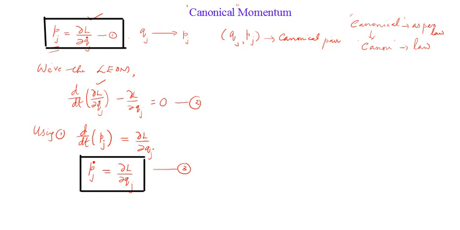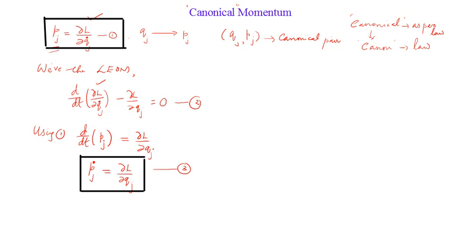The partial derivative of the Lagrangian with respect to generalized velocity will give you the generalized momentum, whereas Pj dot is the time derivative of Pj, the first derivative of Pj with respect to time, and that is equal to the partial derivative of the same Lagrangian, the Lagrangian of the particular system we are talking about, with respect to the generalized coordinate.